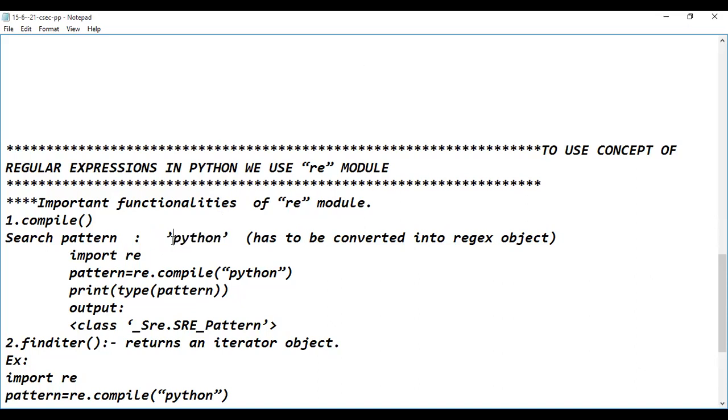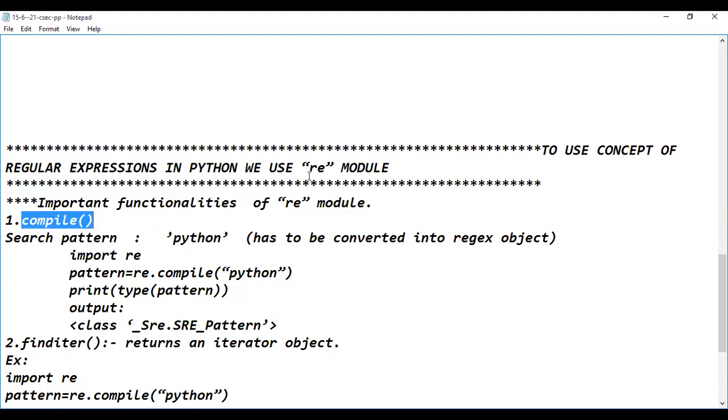So if you are representing the data enclosed within single quotes, double quotes, or triple quotes, it is identified as a string object in the Python programming language. That string object has to be converted into a regular expression object. For converting this string object into the regular expression object, we use the compile function.